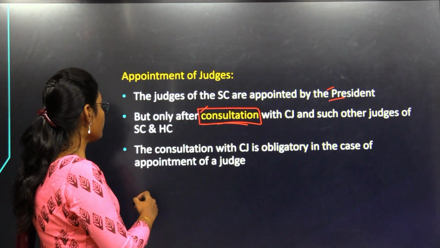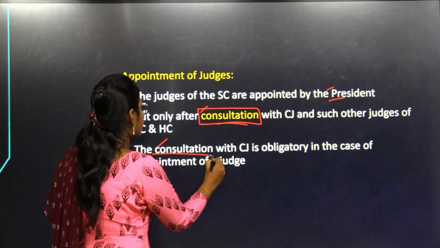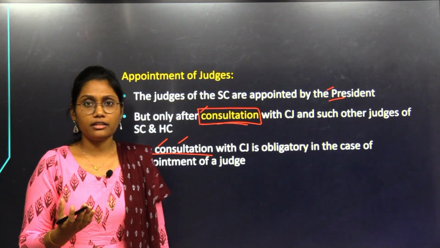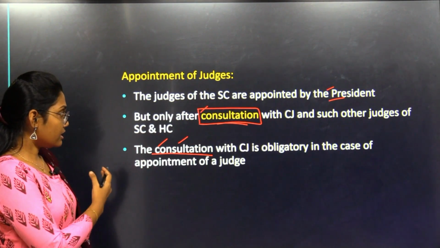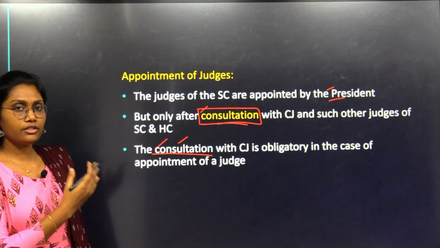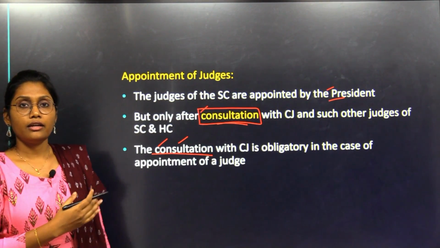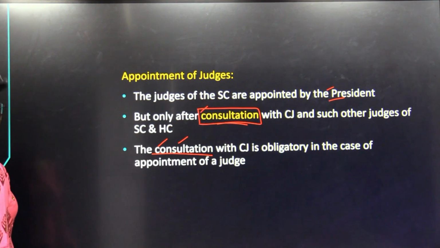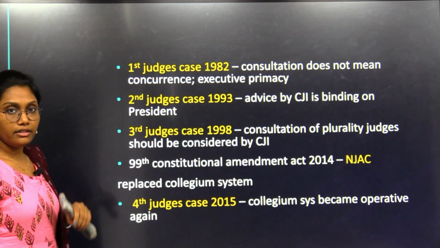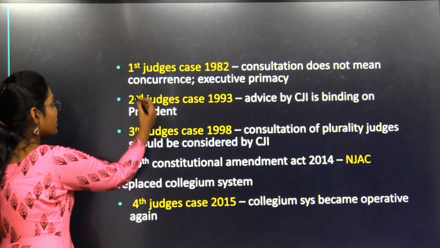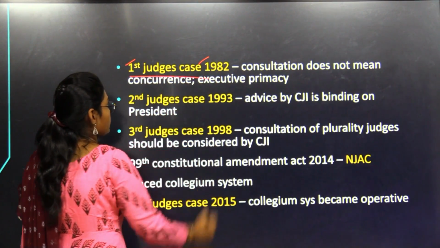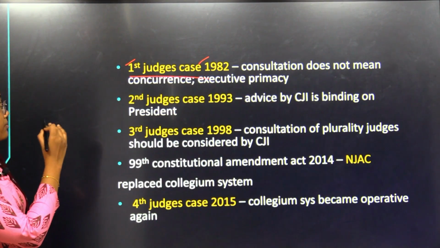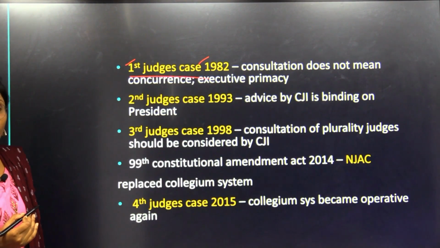Okay, so if we consider the word consultation, it was quite a contradictory and controversial word. Why? Because the definition of that context is not clearly defined anywhere. So that's why a series of court cases happened. If you can see the first judges case, 1982, it declared that consultation does not mean concurrence.